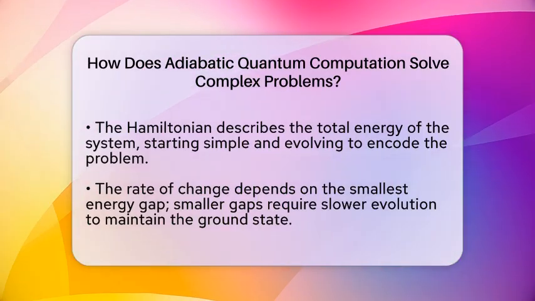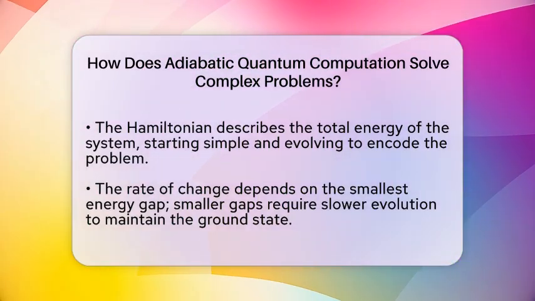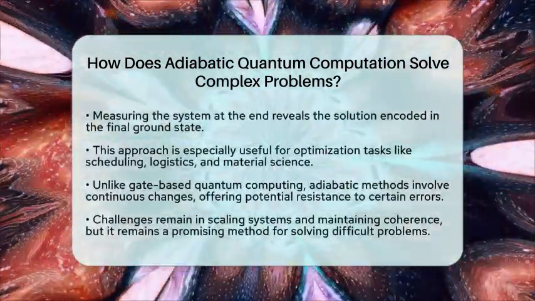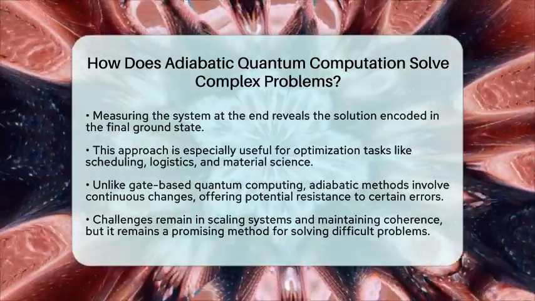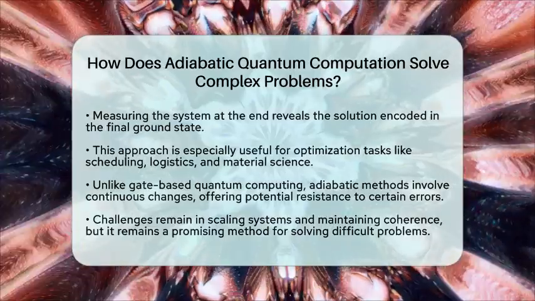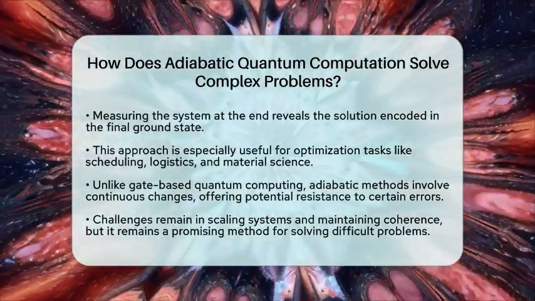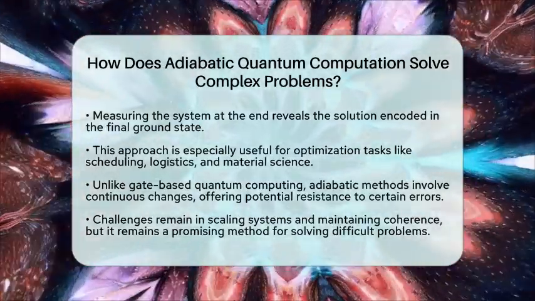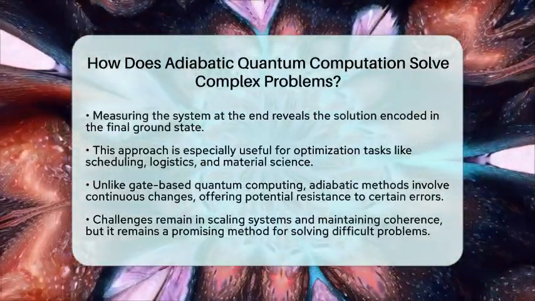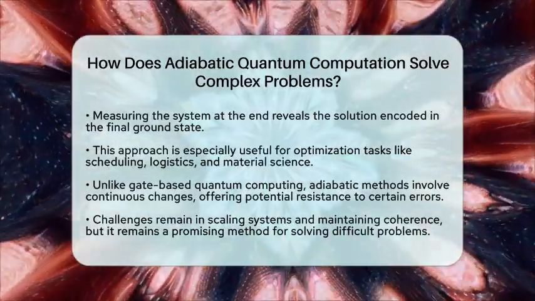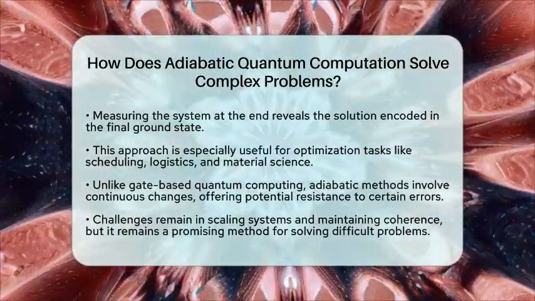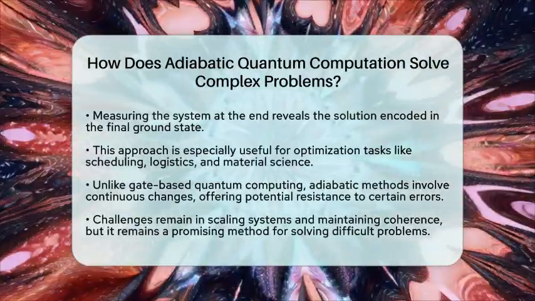Compared to other quantum computing models that use discrete gates, adiabatic quantum computation relies on continuous changes in the system. This can make it more resistant to certain errors and easier to implement in physical systems like superconducting circuits or trapped ions. While there are still challenges in scaling up these systems and maintaining coherence, adiabatic quantum computation remains a promising way to tackle problems that are very difficult for classical computers.